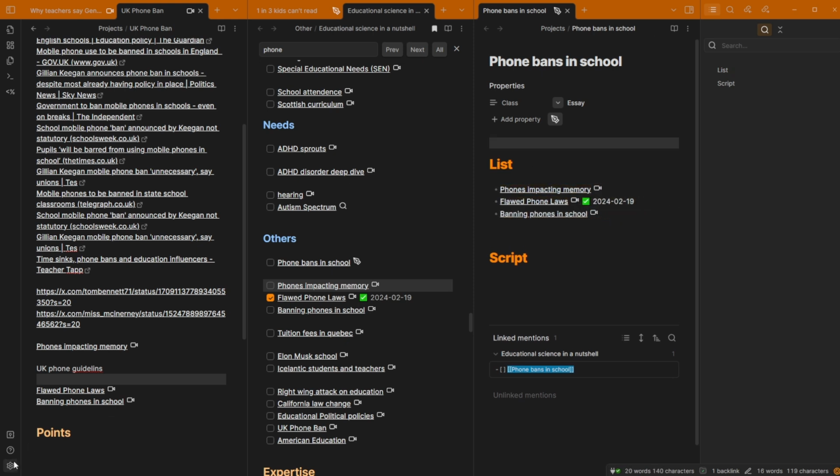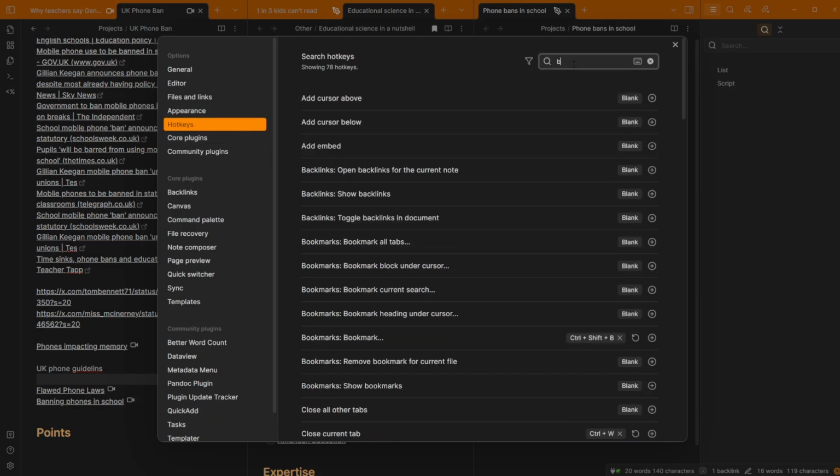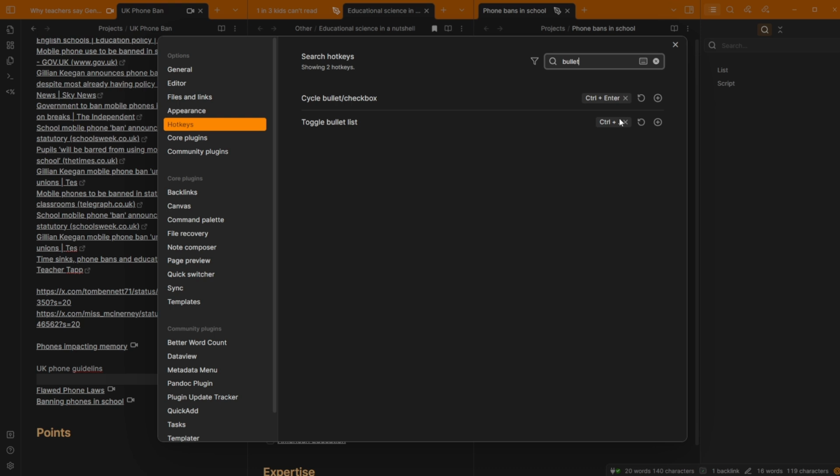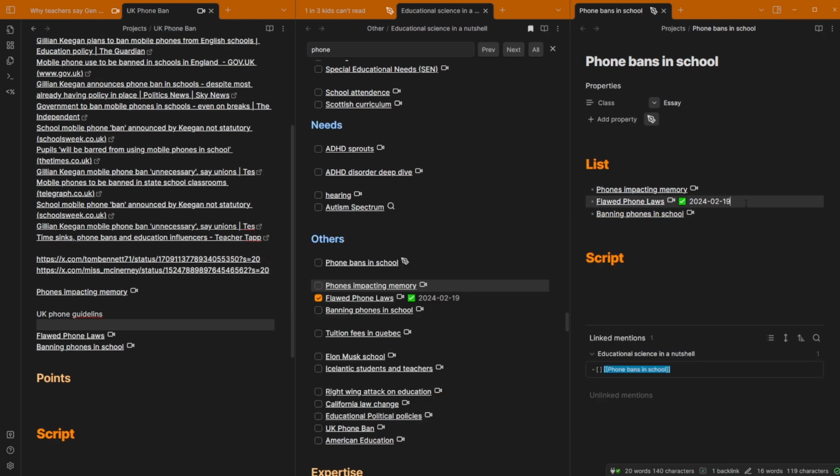They were all hotkeys. I realize I'm doing this just as if you know what I'm doing. So if I go bullet, you can see Control Enter, Control Dot, so I can toggle the list, or I can toggle it as a checkbox, and they're the hotkeys that I'm using. You can see I'm moving my way around Obsidian fairly quickly. I don't need any of that information in there.